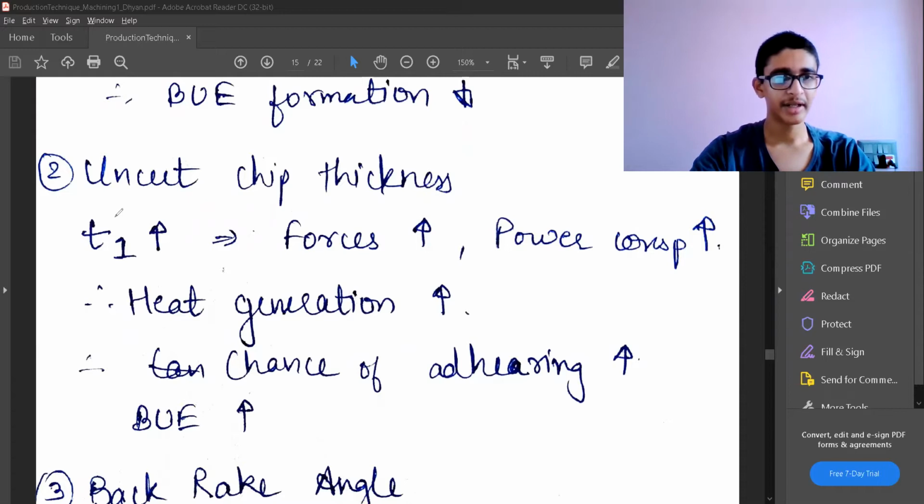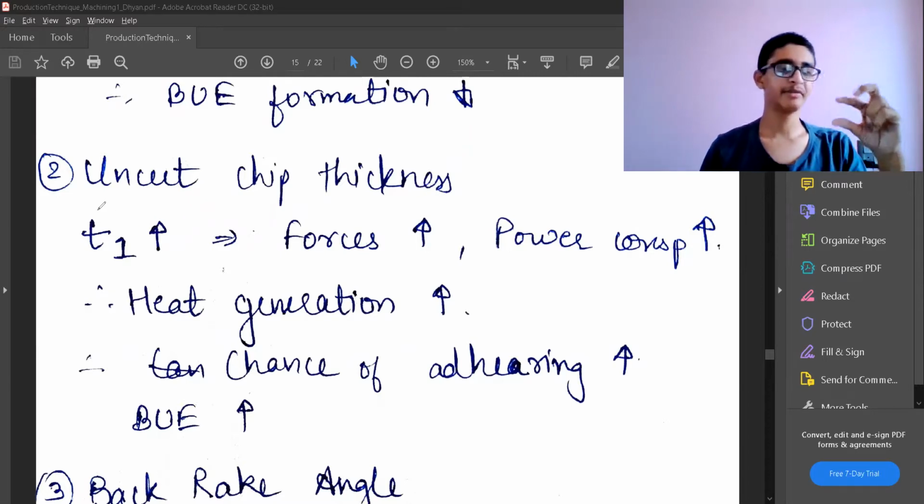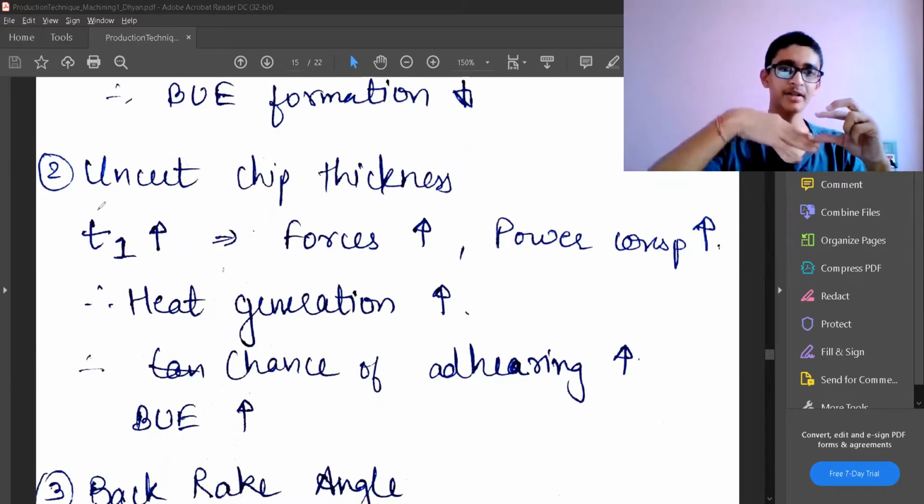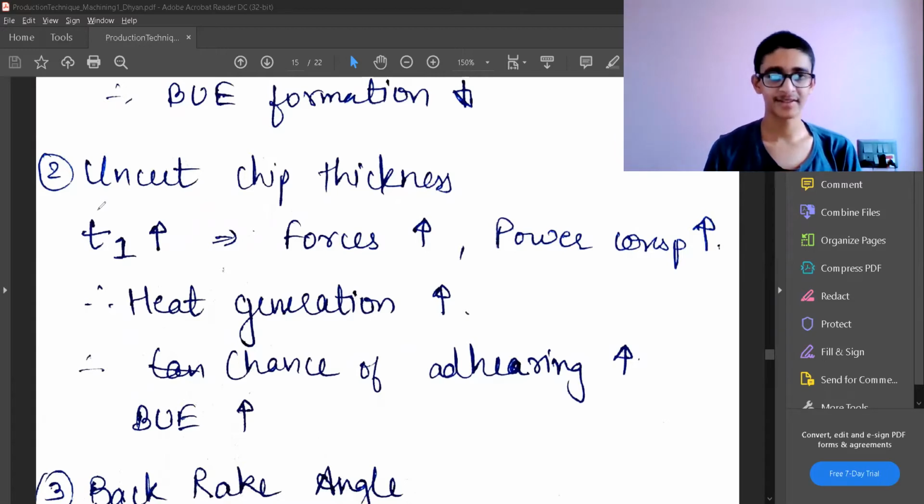We anyway know that as my chip thickness increases, if I have a deeper cut, my force will increase, hence my power consumption will increase. That means my heat generation will also increase, and since more heat is going to transfer to the chip, the chance of that chip adhering back to the rake surface increases. That means build up edge formation increases.